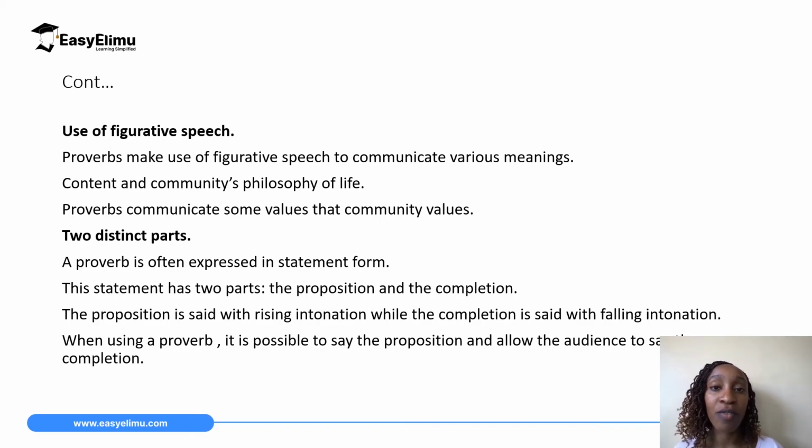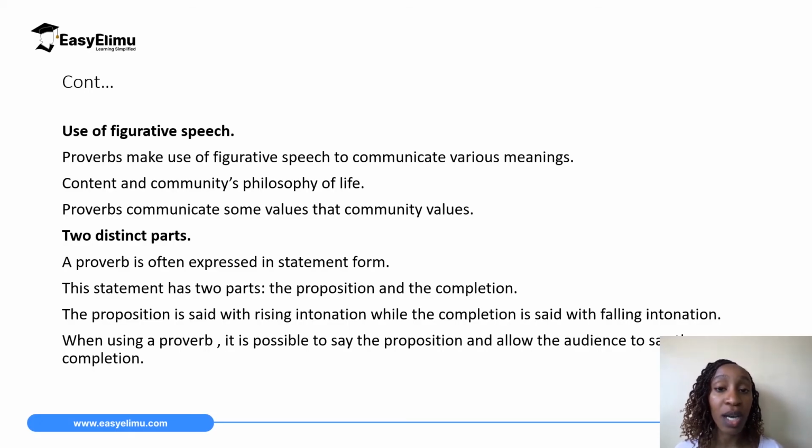Another characteristic of proverbs is that they have two distinct parts. So a proverb, most of the time, will be expressed as a statement. This statement has two parts, what we are calling the distinct parts. The first one is the proposition, and the second one is the completion. So the proposition is said with the rising intonation, and the completion is said with the falling intonation. We will understand this further when we learn about intonation.